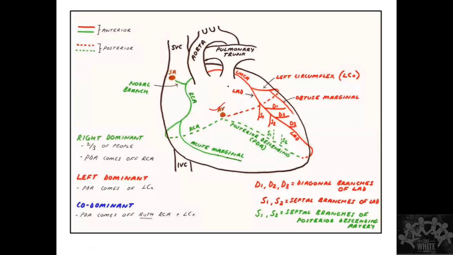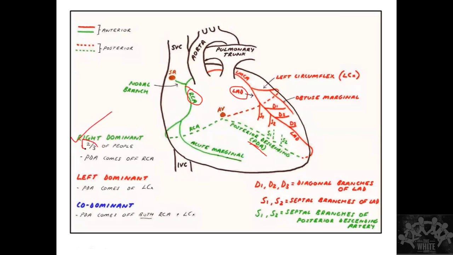The second thing is there is a concept called dominance. So can someone tell me what is dominance? Dominance is based on what? Dominance is based on PDA. Correct. PDA. So very good. Whichever artery is going to give me the posterior descending artery, that is called the dominance. So that's what I've written here, right dominance.